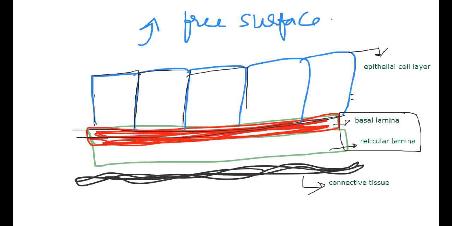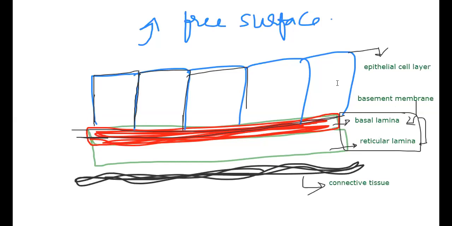What are the two portions of the basement membrane? Basal lamina and reticular lamina.